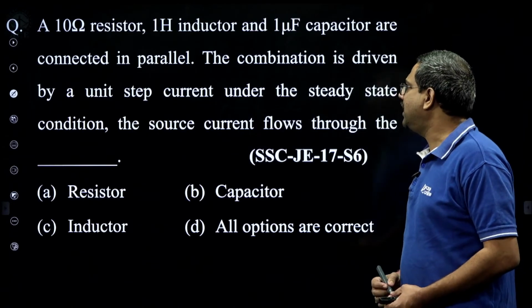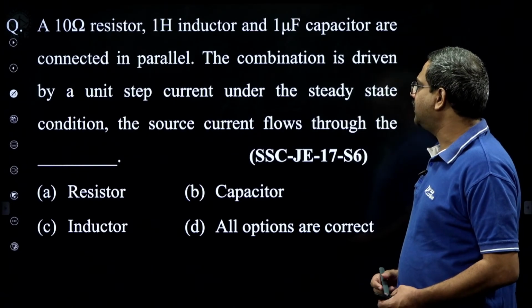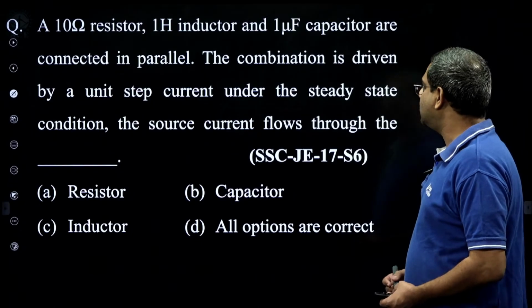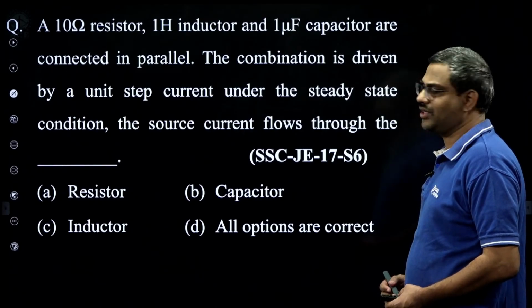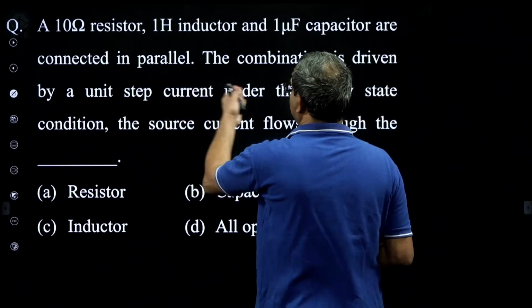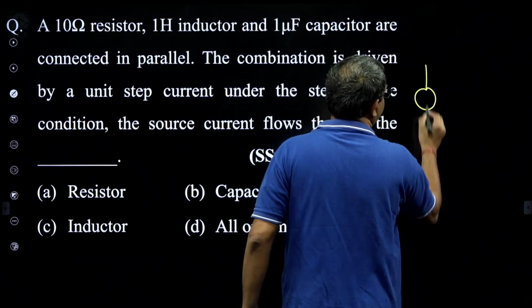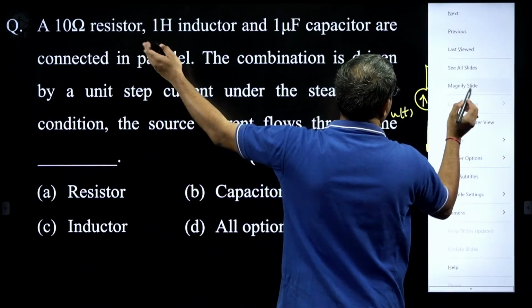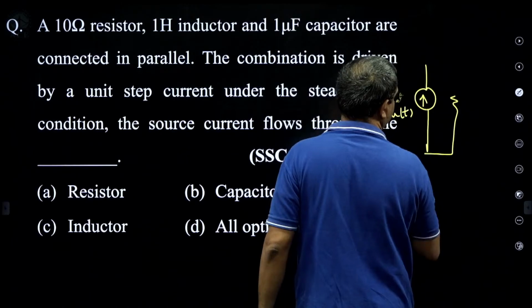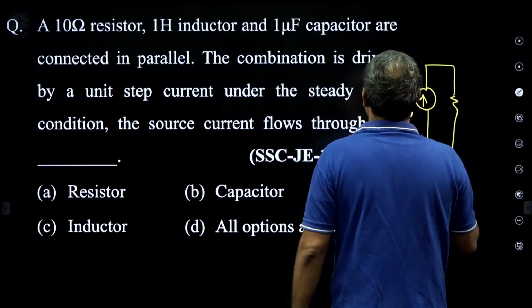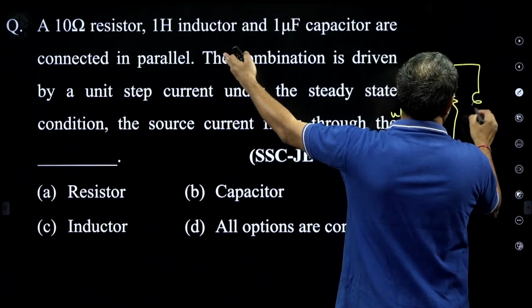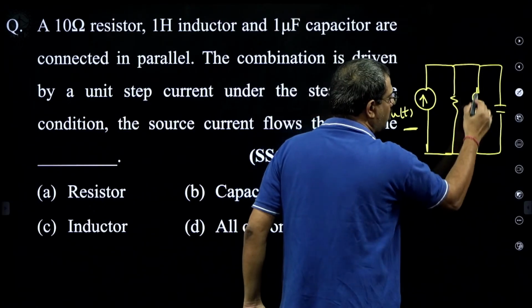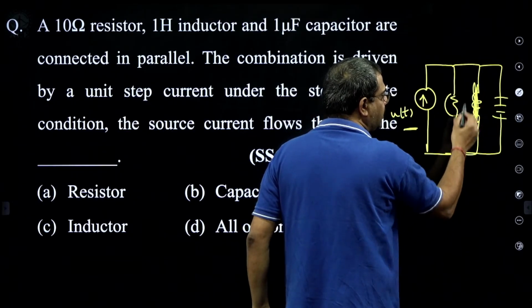A 10 ohm resistor, 1 Henry inductor and 1 microfarad capacitor are connected in parallel. The combination is driven by a unit step current. Under steady state, the source current flows through dash. So let us say it is a unit step current u(t). Here it is a 10 ohm resistor, then a 1 Henry inductor, and also a 1 microfarad capacitor. But in DC steady state, the inductor is short, the capacitor is open. The inductor is short, so this resistor is also shorted and this is open.